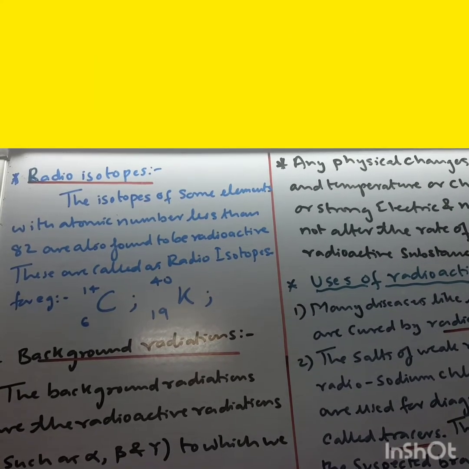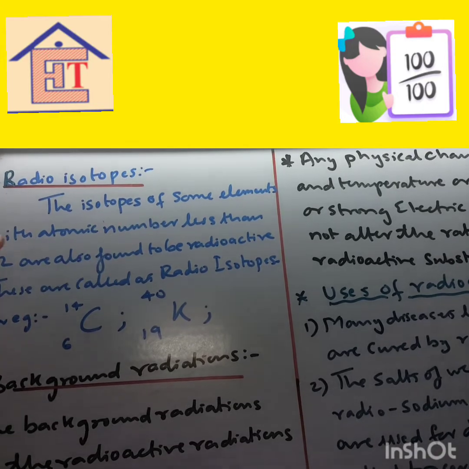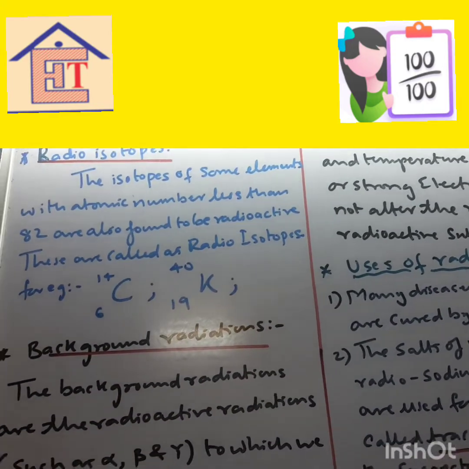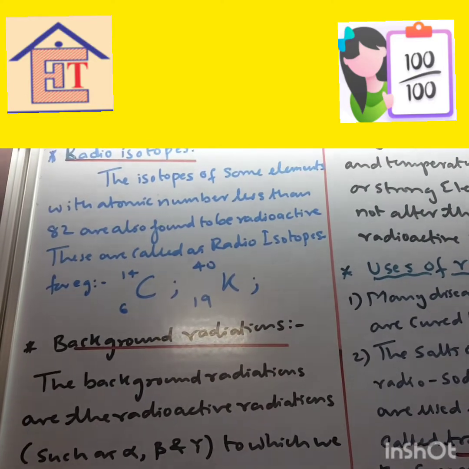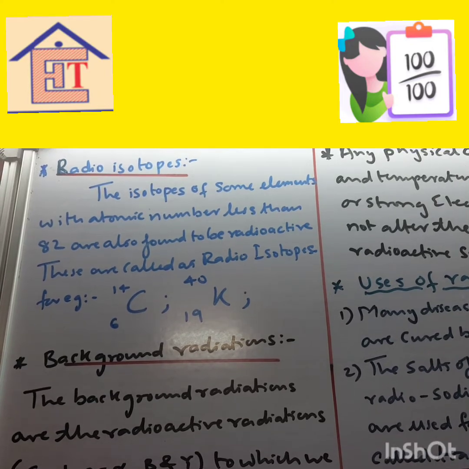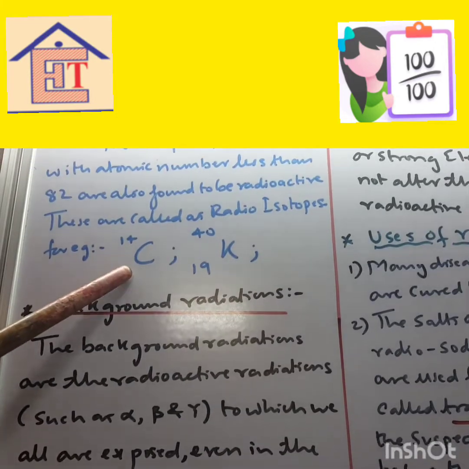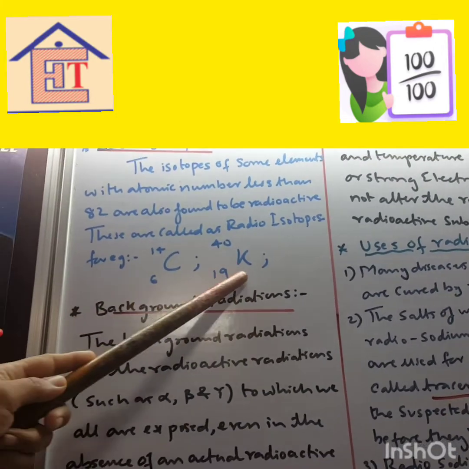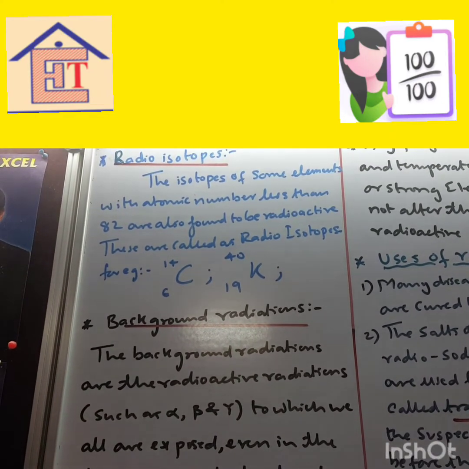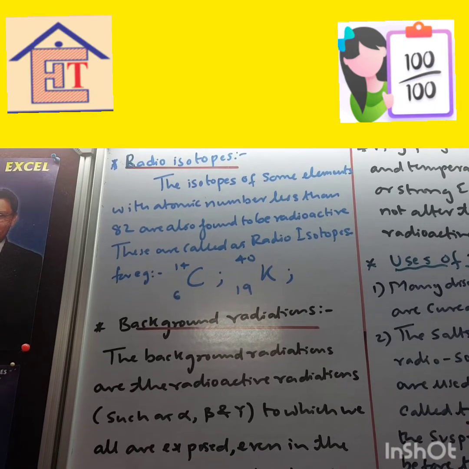Radioisotopes. I had told you earlier the isotopes of some elements with atomic number less than 82. Now usually radioactive substances are having atomic number greater than 82, but there are some elements which are radioactive and they are having atomic number less than 82. So examples are carbon 14 (atomic number 6), and potassium 40 (atomic number 19). So the isotopes of some elements with atomic number less than 82 are also found to be radioactive. These are called radioisotopes.